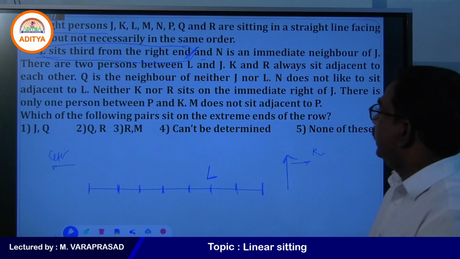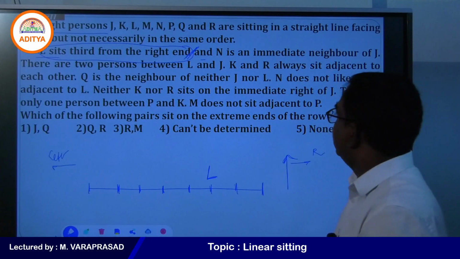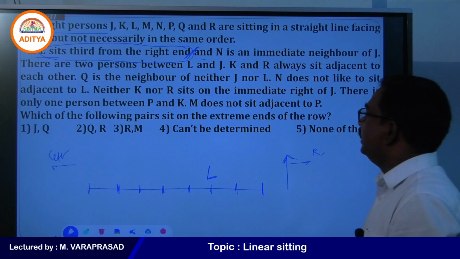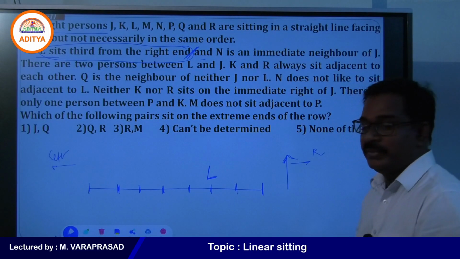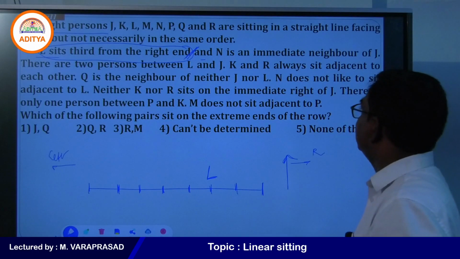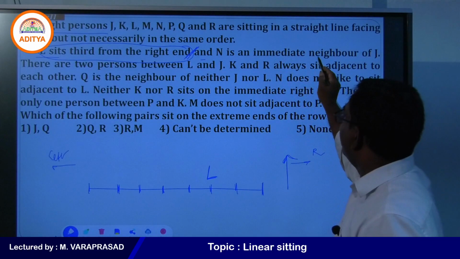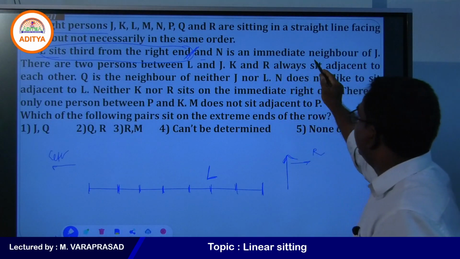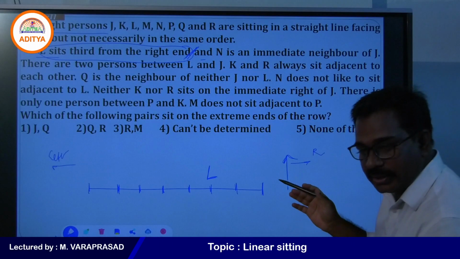Now, what other points are very clear? N is an immediate neighbor of J. There are two persons between L and J. Read that point clearly.